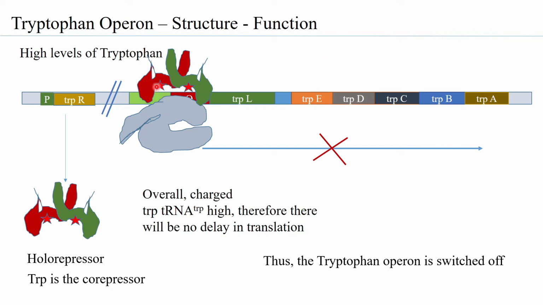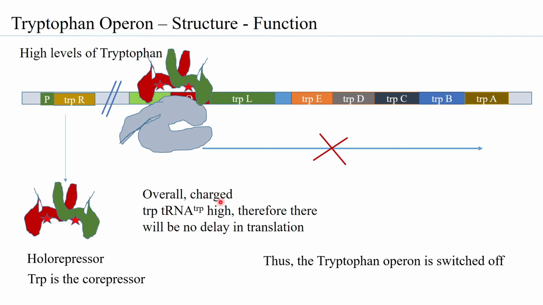So again, these tryptophan not being present will result in formation of aporepressor. Aporepressor does not have affinity for the operator region, so it will leave the operator region, and now the RNA pol will again find access to the promoter sequence and give rise to transcription again.